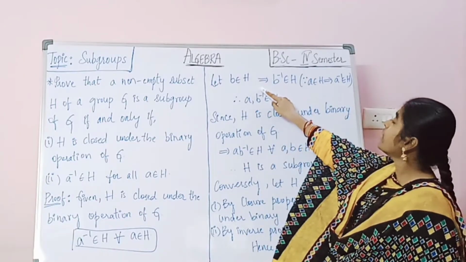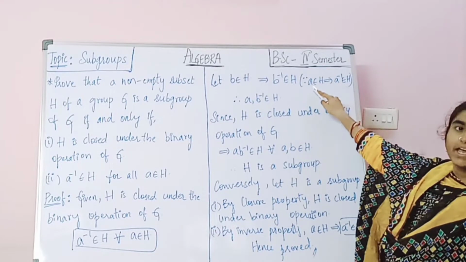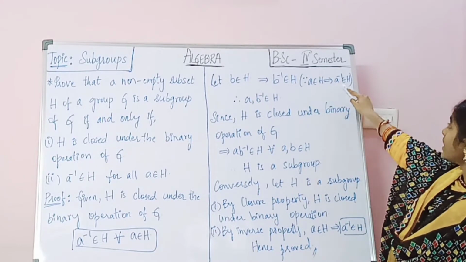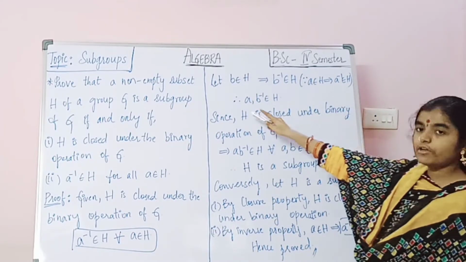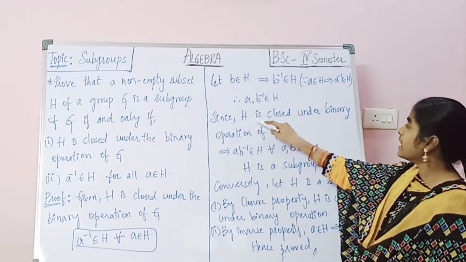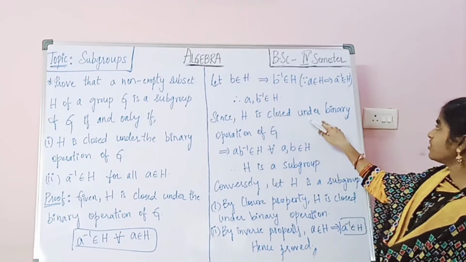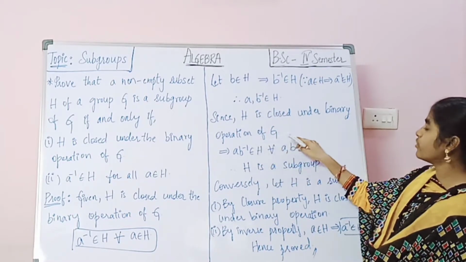Let B belong to H. That implies B inverse belongs to H. Since A belongs to H, that implies A inverse belongs to H. Therefore A, B inverse belongs to H, since H is closed under the binary operation of G.